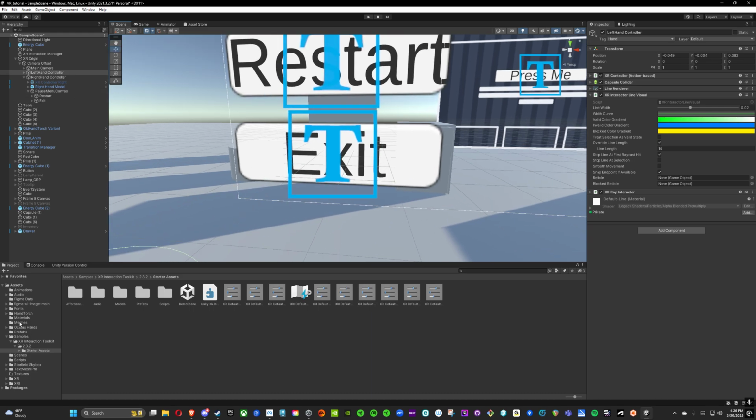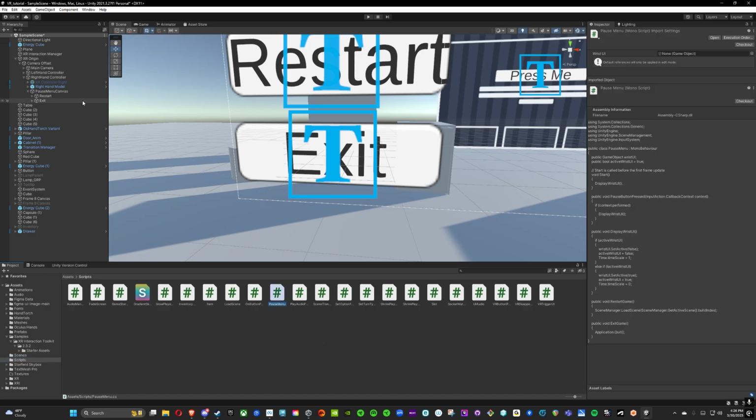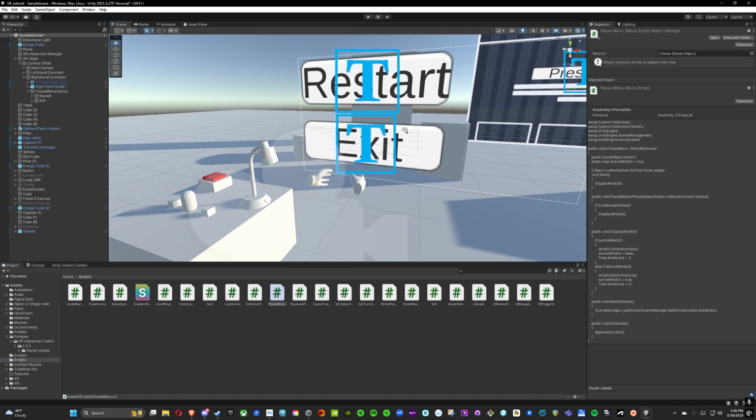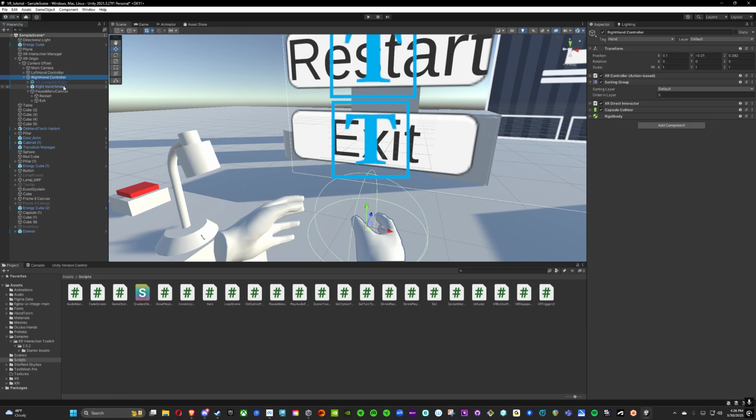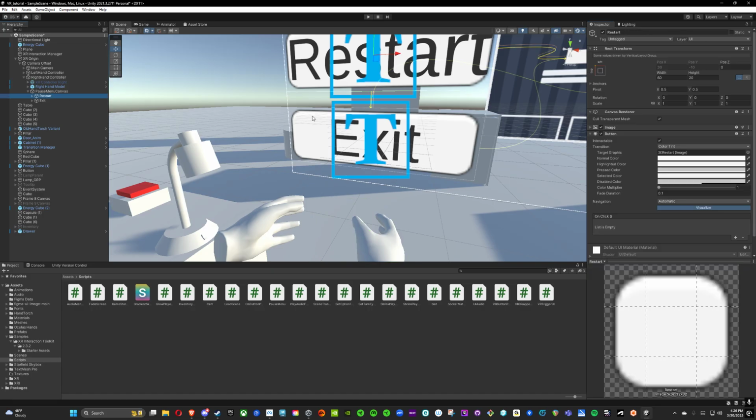So you'll be given a script called pause menu, and I'm going to have this come up from my right hand controller. So on my right hand controller, I'm going to drag in the pause menu script, and in the wrist UI space, I'm going to drag in the pause menu canvas I created. And I have two buttons here, restart and exit. That's what the script functions with. If you had another button, like a controller's menu, you would have to set that up.